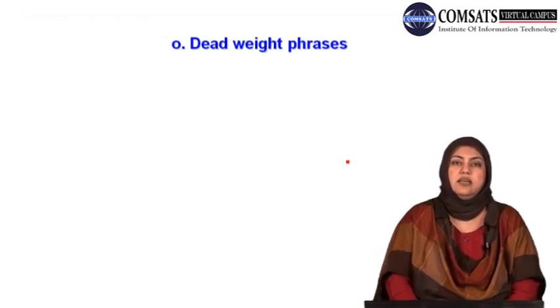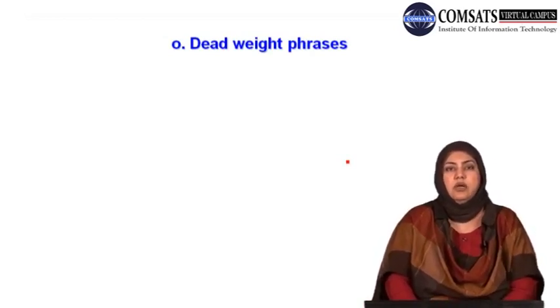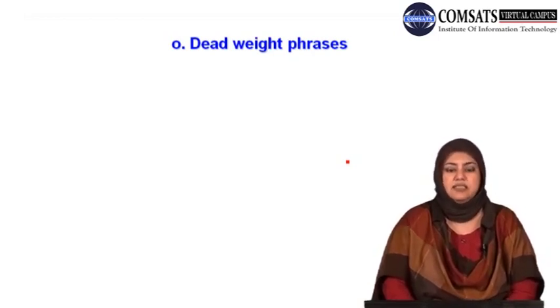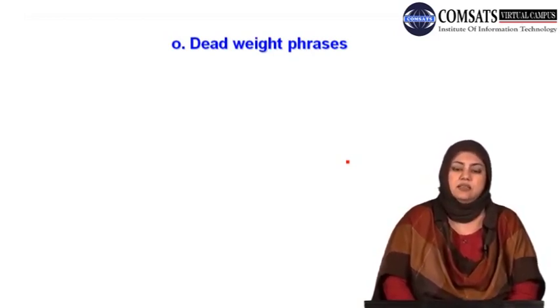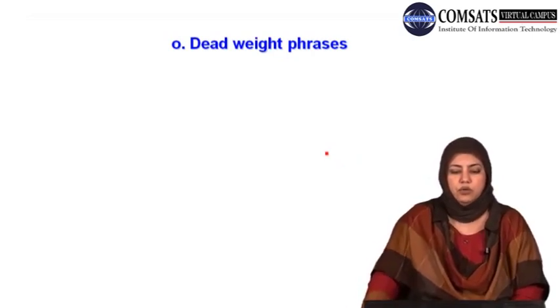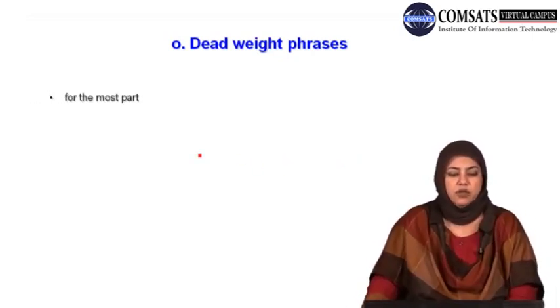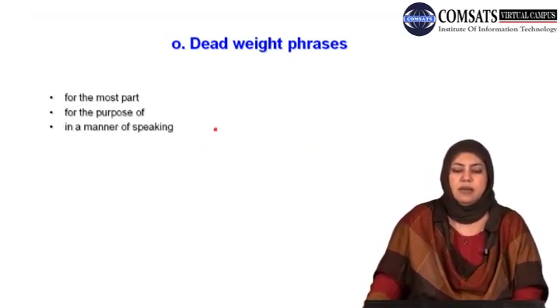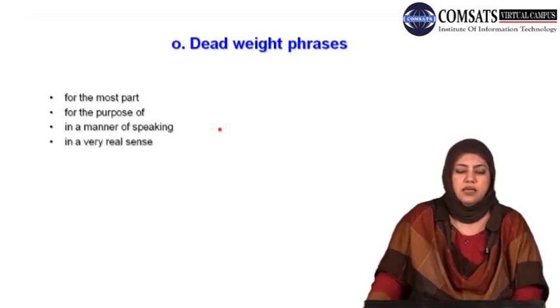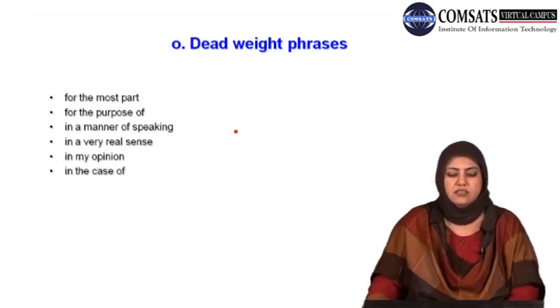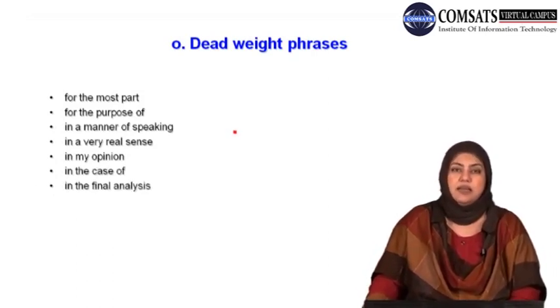The next strategy or rule that I'm going to share with you, when the goal is to be precise in academic writing, is to avoid dead weight phrases. Well, what do I mean by that? For example: for the most part, for the purpose of, in a manner of speaking, in a very real sense, in my opinion, in the case of, in the final analysis.